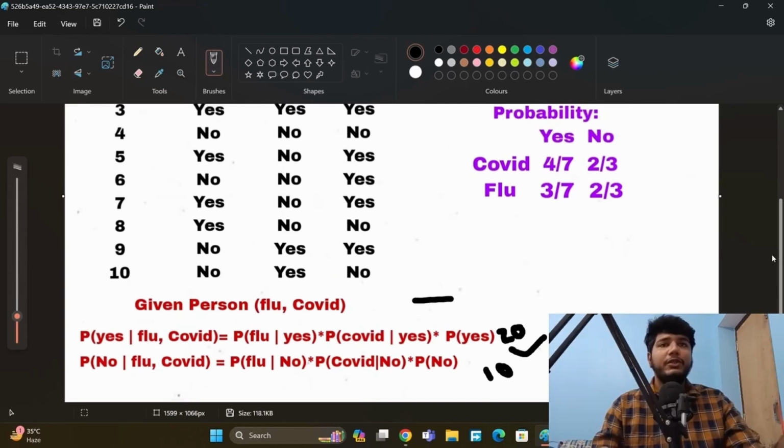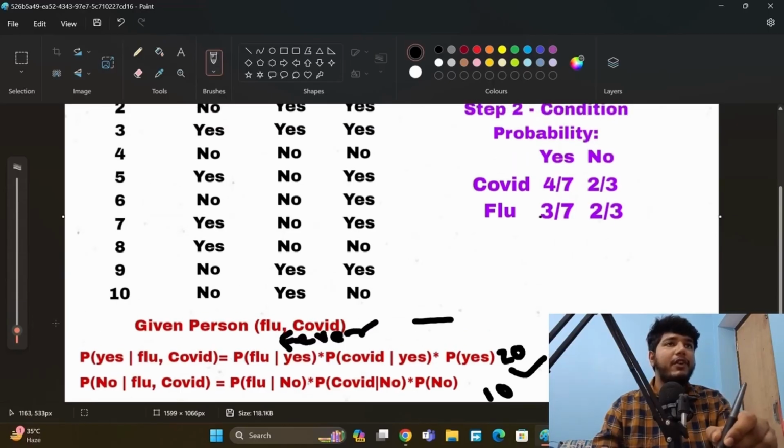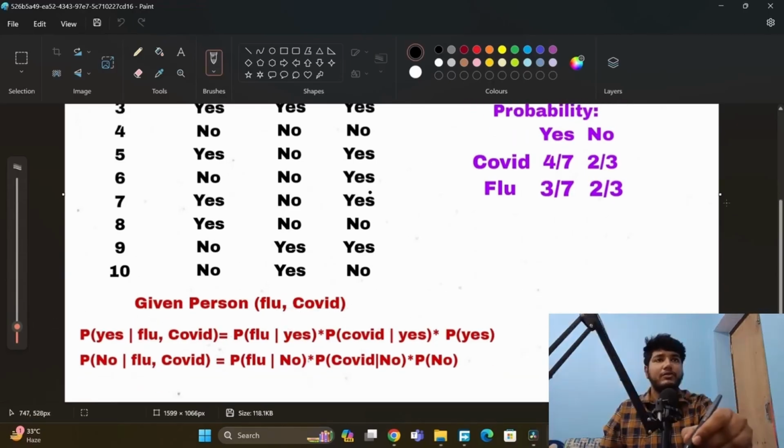So what we have to do is, here flu is yes and fever is yes. So we will check for flu yes, 3 by 7. Now here we will put 3 by 7 into COVID yes, fever yes, that is 4 by 7.